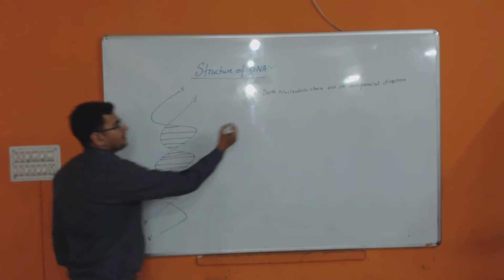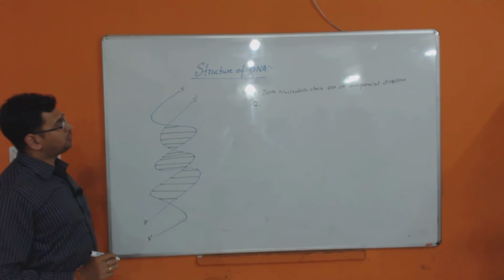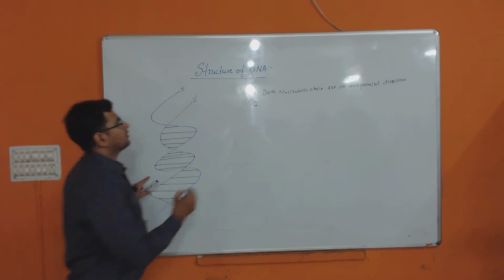Second thing, helical structure. Why is it in helical structure?